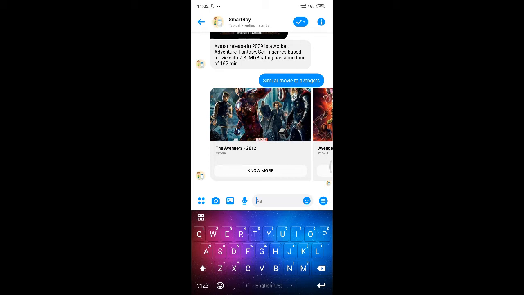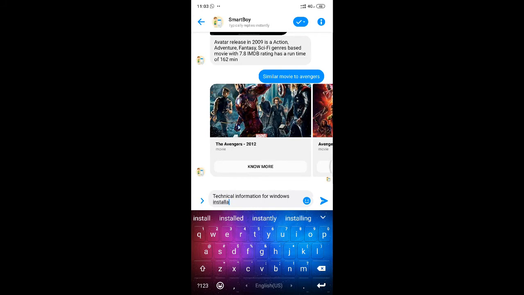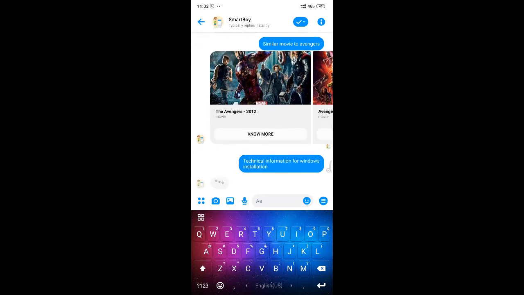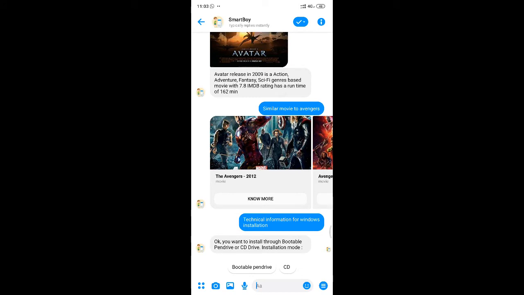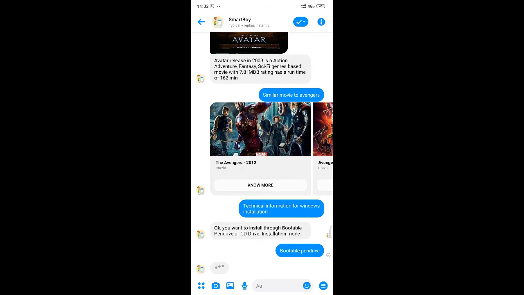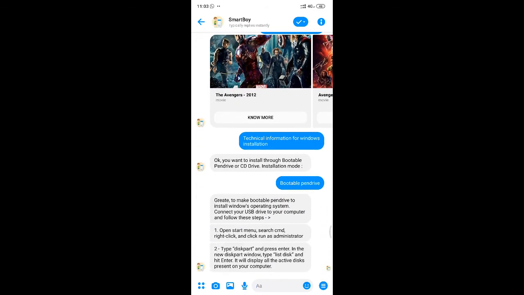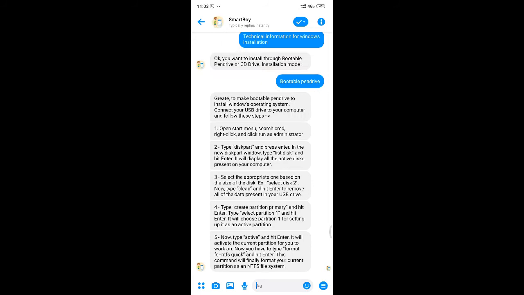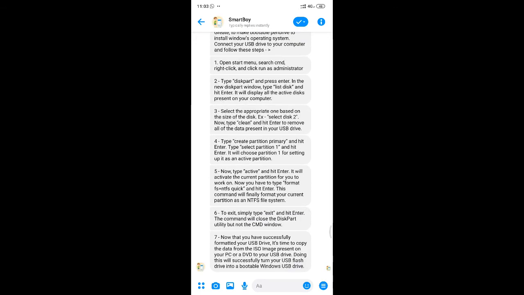So let's try something else. Let's get something from the technical aspect of this bot. Technical information for Windows installation. Let's see how the bot responds to this one. The bot responded, okay, do you want to install through a bootable pen drive or CD drive? I'll go for bootable pen drive. I can also go for CD, and the bot will provide information on how to do the installation using CD. But here I have chosen bootable pen drive.